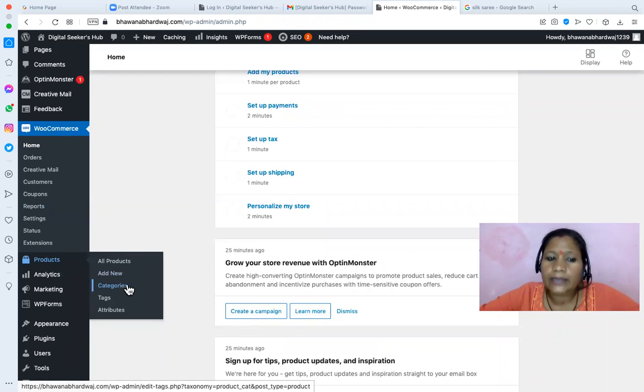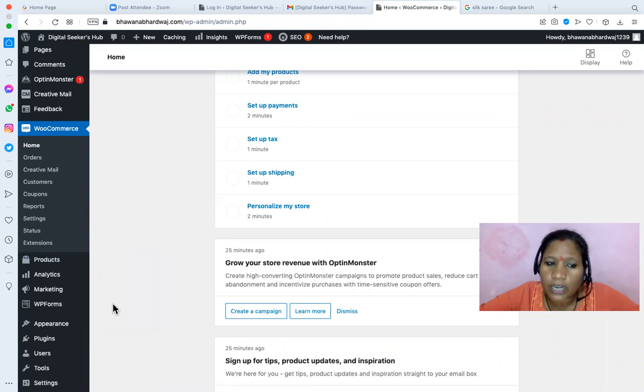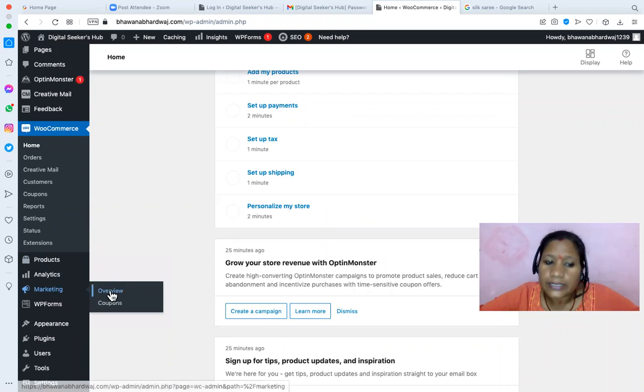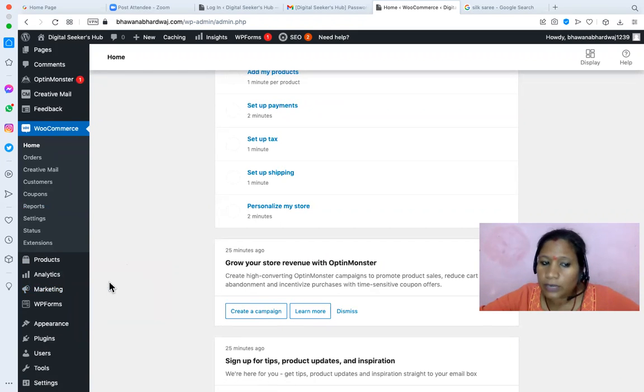So we can create the category, we can create the tags, we can create the attributes, we can add a new blog. In the same way, we can do the entire product management from here for our online store. Marketing is about how you are bundling the product or giving a coupon code, which you want to distribute on social media so that people will use that coupon code to get your free version or something. So the entire marketing you can manage from the marketing.